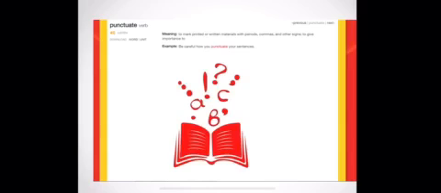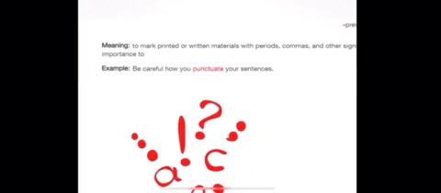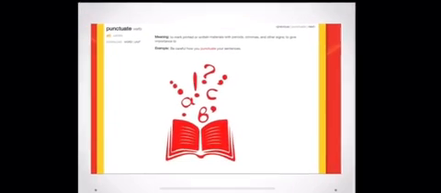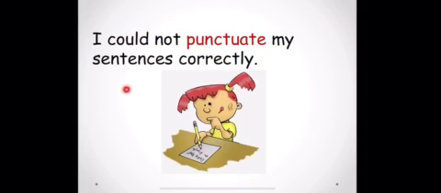So you might hear your teacher sometimes saying when you write, please punctuate your sentences correctly. What she means is put the marks, the periods, the commas, the question marks, put them correctly. Let's look at the example. Be careful how you punctuate your sentences. And another example is, I could not punctuate my sentences correctly, which means she could not put the commas and the periods correctly.